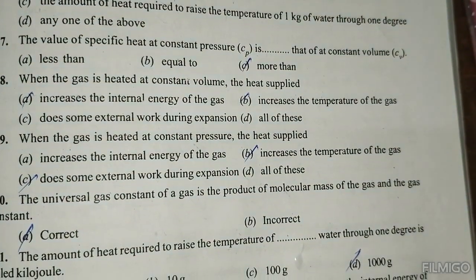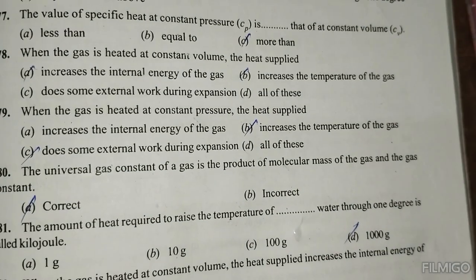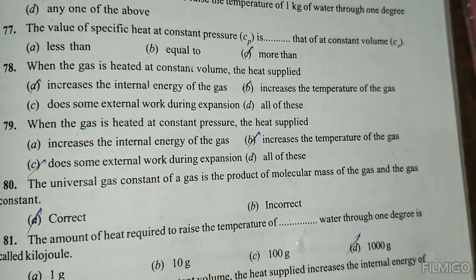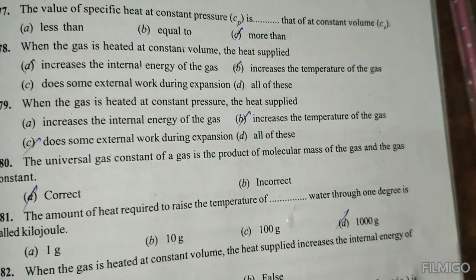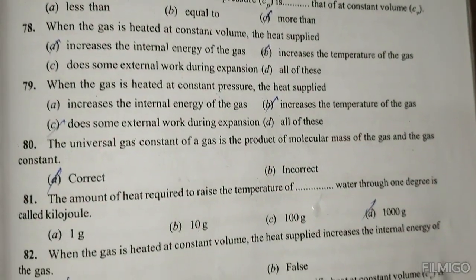When the gas is heated at constant pressure, the heat supplied increases the temperature of the gas and it does some external work. The universal gas constant is the product of the molecular mass of the gas and the gas constant. Correct.